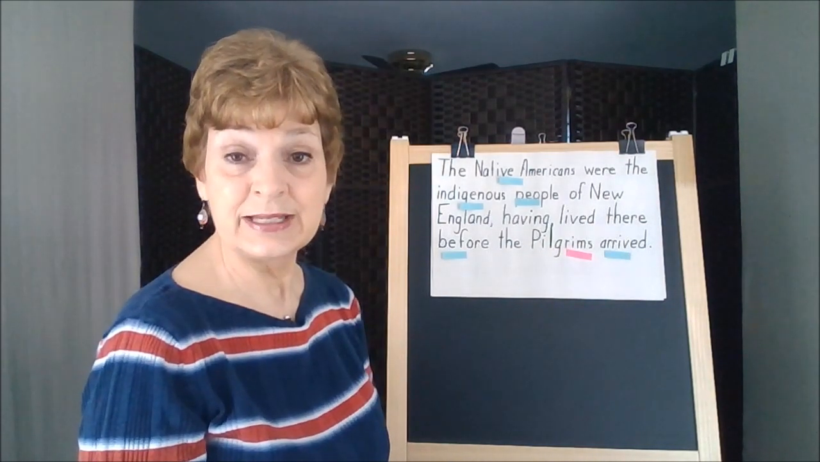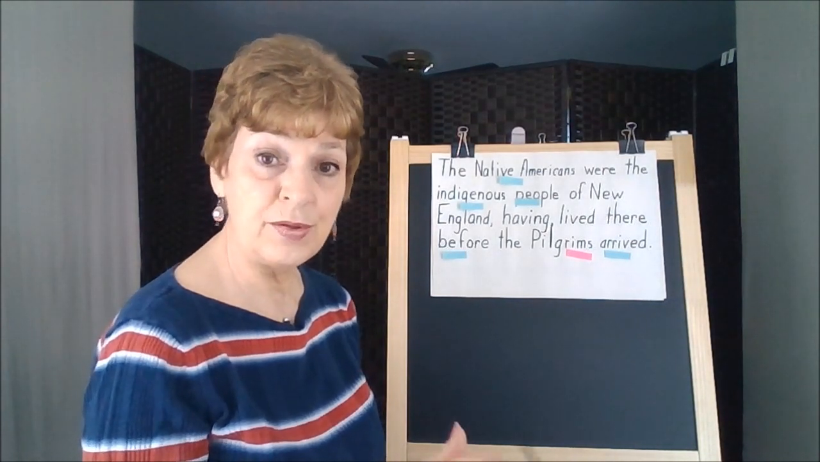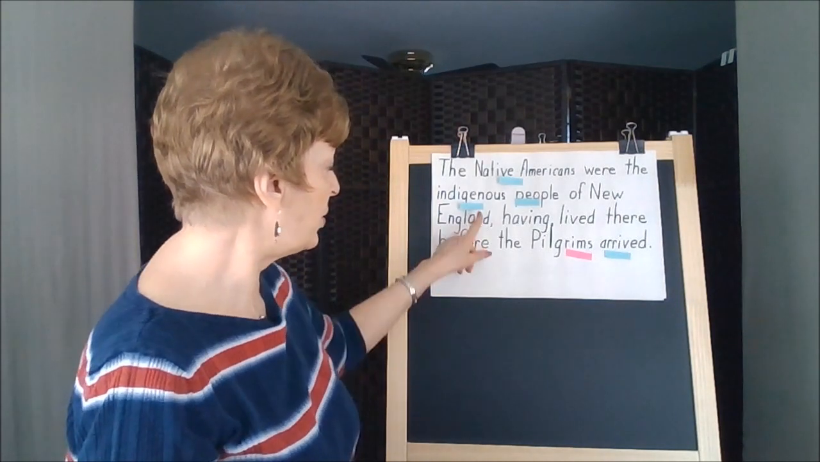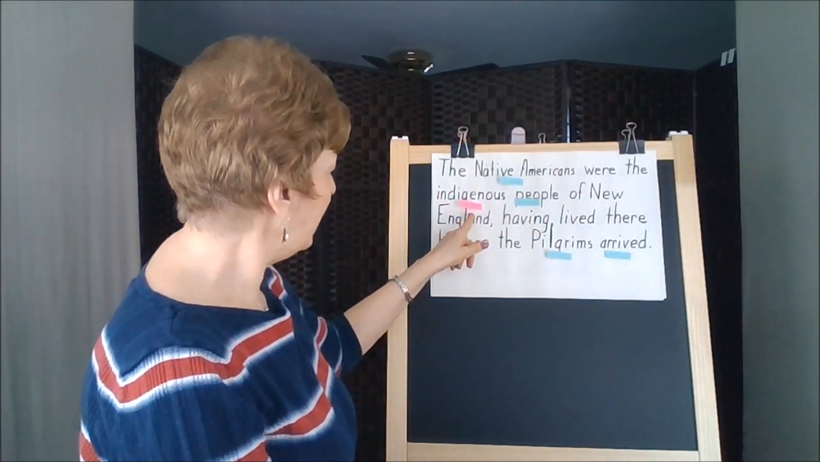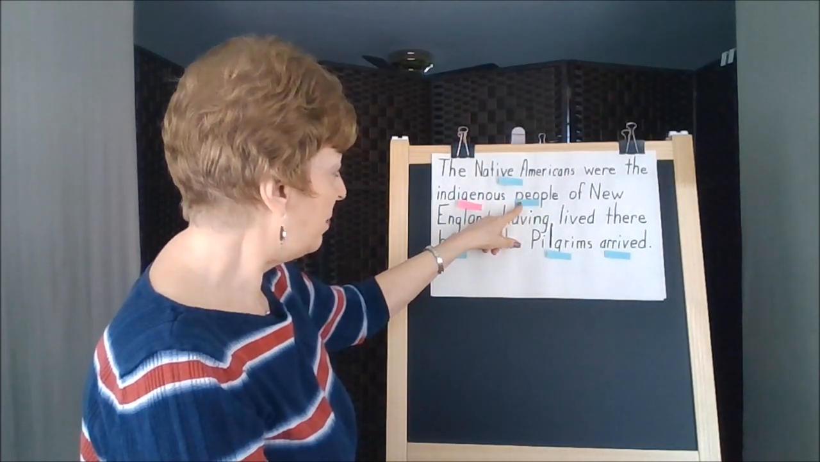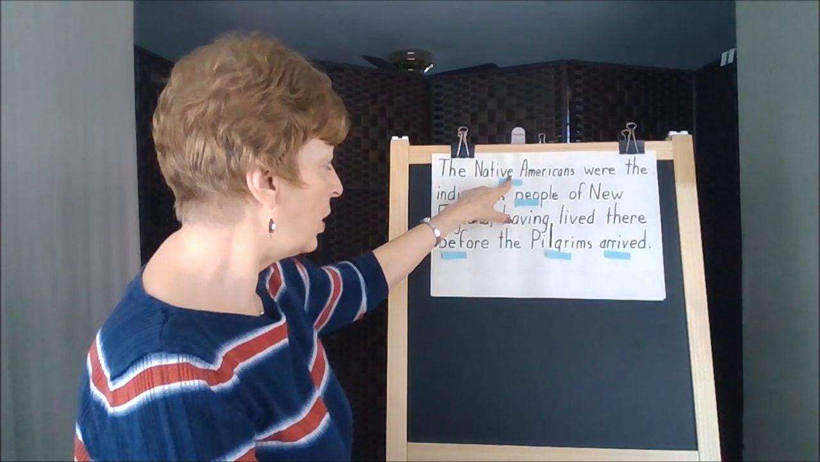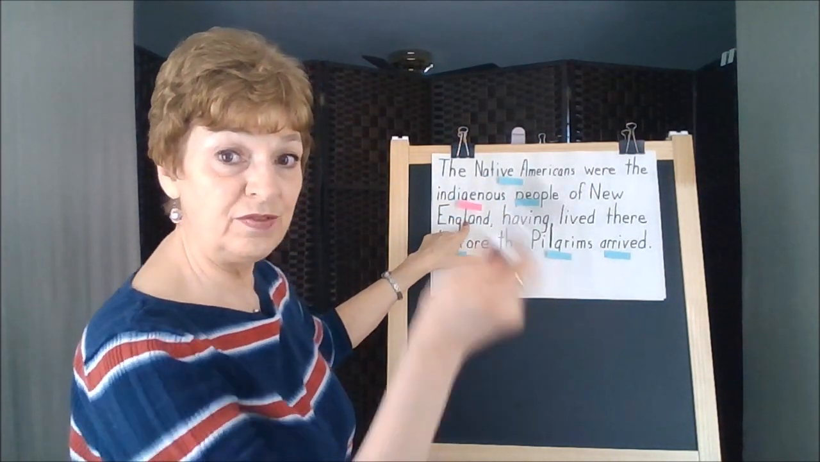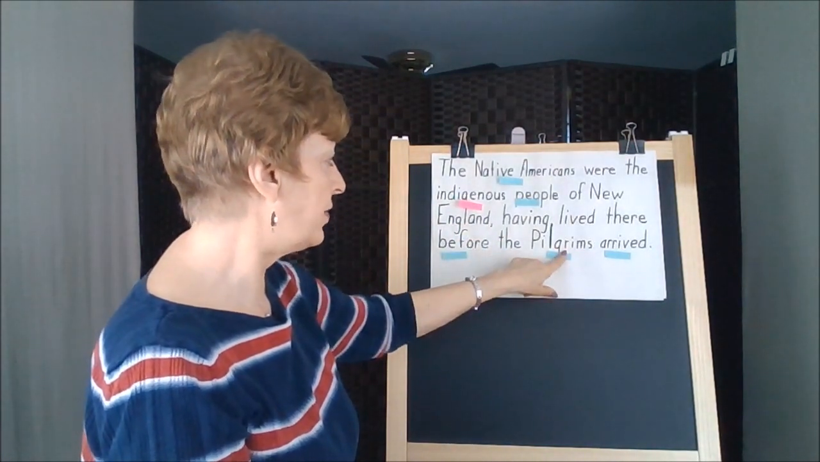We're going to need to think this through and consider how the words in this sentence relate to each other. Remember, we're trying to figure out indigenous. All right, so we know that we're talking about people. We know those people are the Native Americans. We know that they are living in New England before, if we did a timeline, before the Pilgrims arrived.